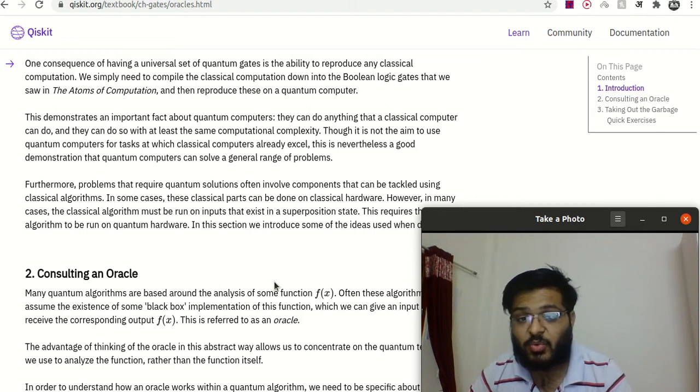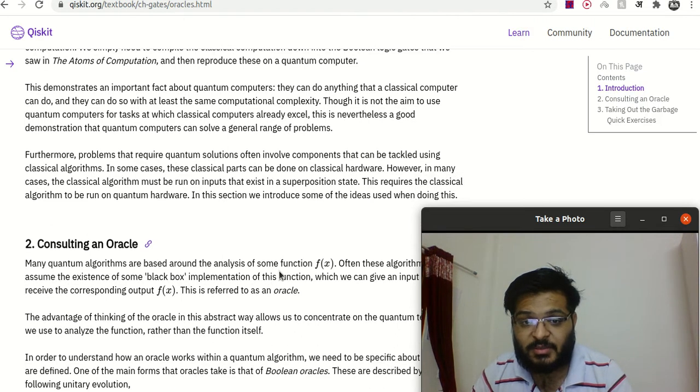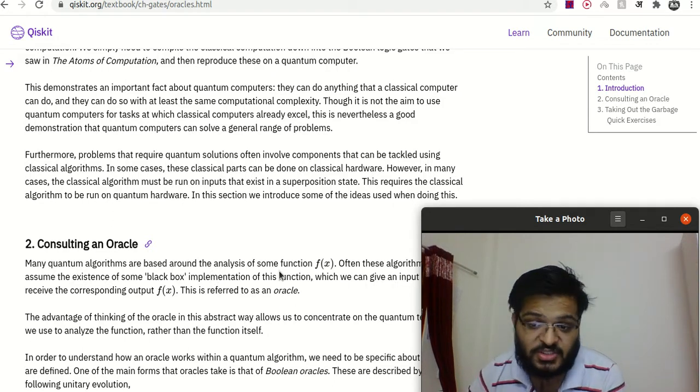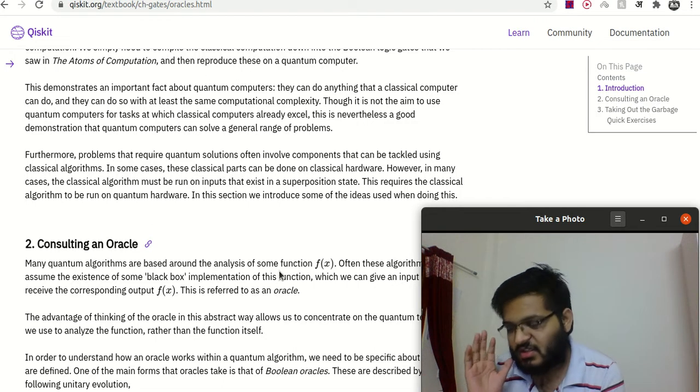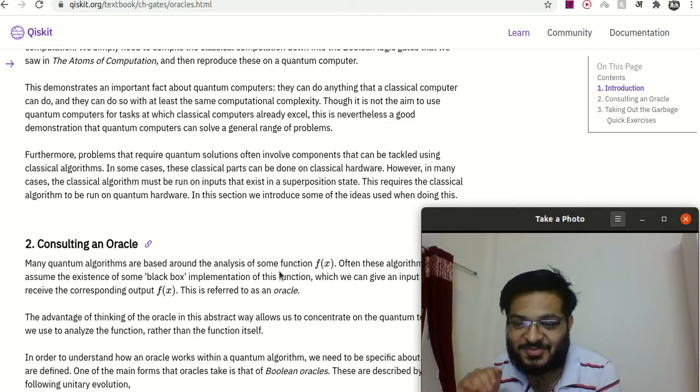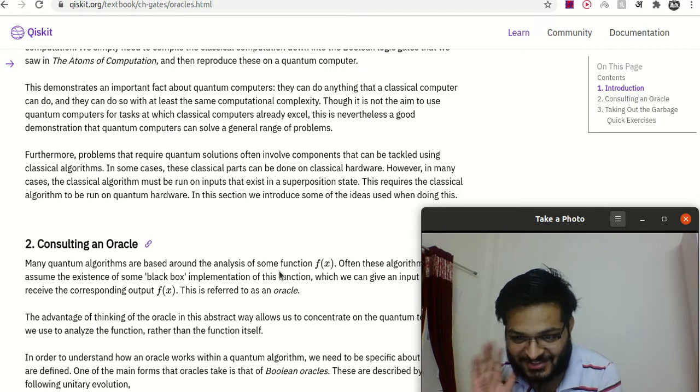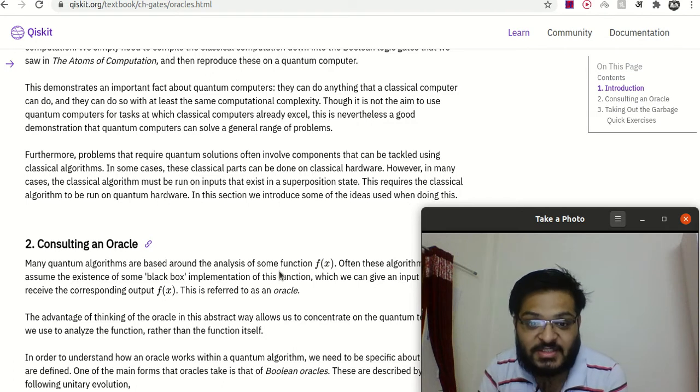Furthermore, problems that require quantum solutions often involve components that can be tackled using classical algorithms. In some cases, these classical parts can be done on classical hardware. However, in many cases, classical algorithms must run on inputs that exist in superposition states. The classical algorithms are going to run on superposition. So for classical computation, they are not even aware that superposition exists. Till this point, we didn't even know that superposition exists. It was very brain blasting. In this section, we introduce some of the ideas used when doing this.